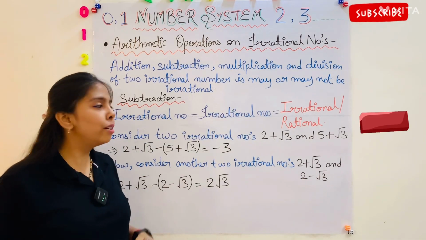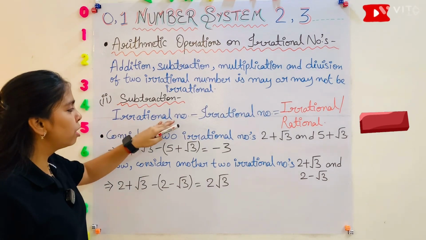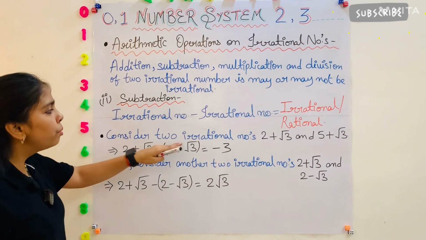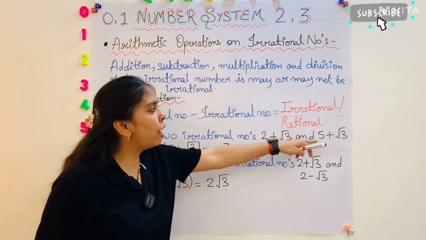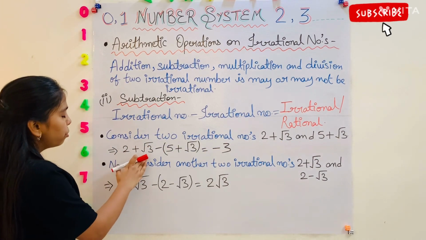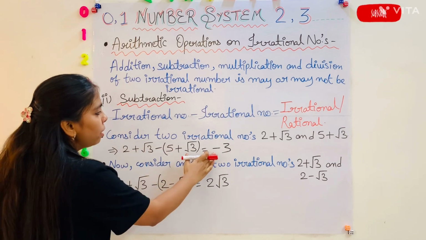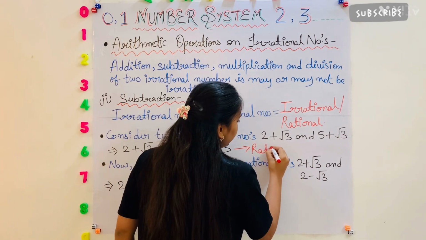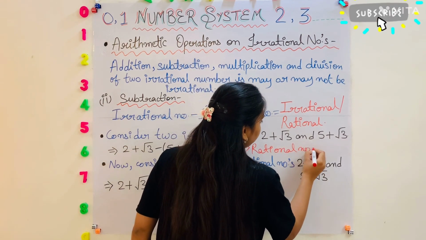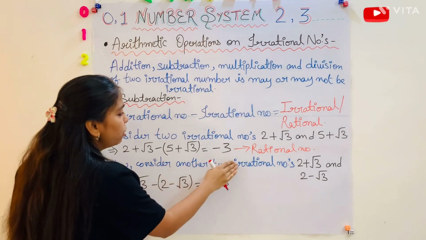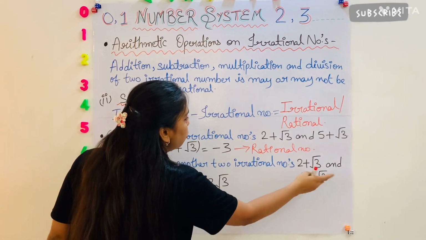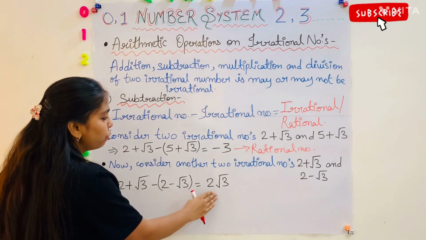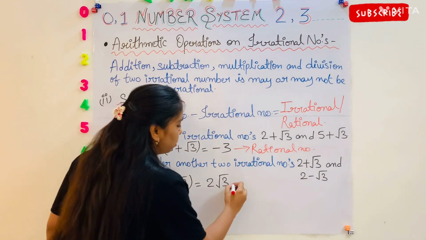Okay. So the second one is subtraction. If we subtract an irrational number from an irrational number, it will give an irrational or rational number. Consider two irrational numbers like 2 plus root 3 and 5 plus root 3. Here 2 plus root 3 minus 5 plus root 3 will give minus 3, but it is a rational number. Now consider another two irrational numbers like 2 plus root 3 and 2 minus root 3. Here 2 plus root 3 minus 2 minus root 3 is equal to 2 root 3. It is an irrational number.